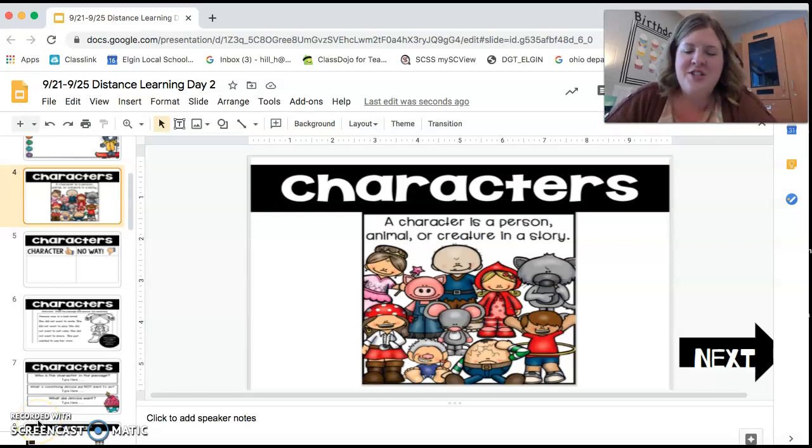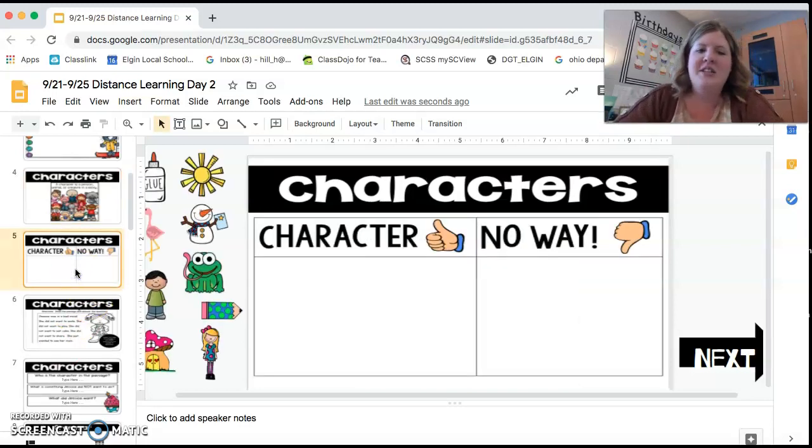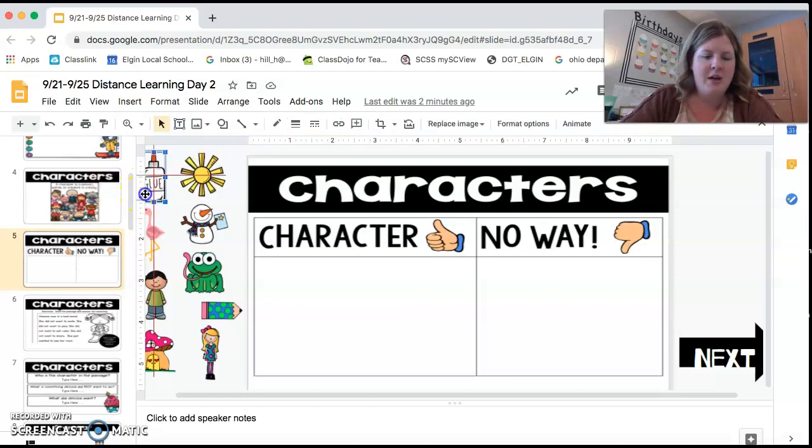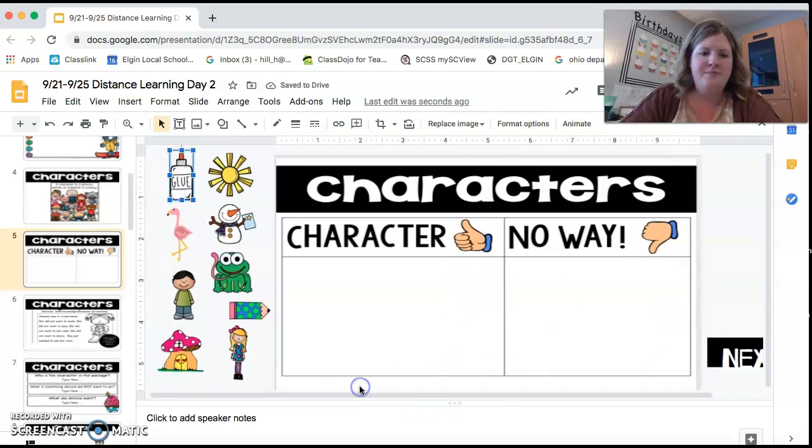We are going to continue to talk about characters, okay? So a character is a person, animal, or creature in a story, okay? All right, so this next slide, I'm going to move this over so you guys can see, maybe. Okay, so this next slide, you guys are going to figure out which ones are characters and which ones are not characters, okay? So let's do one of them together, okay?